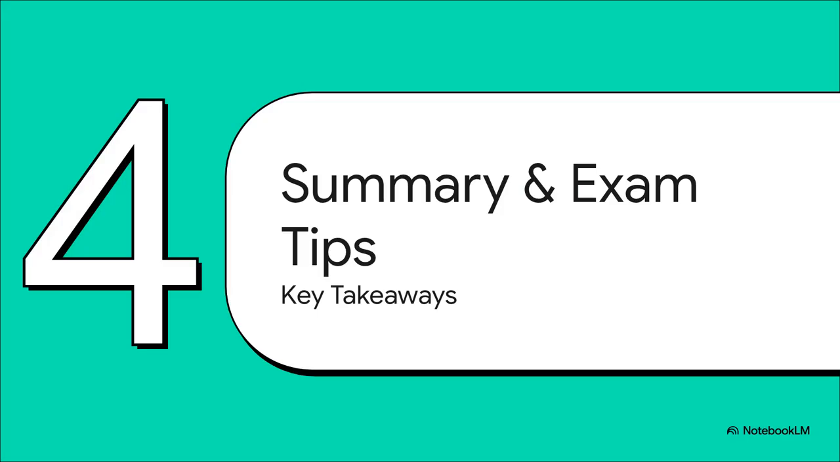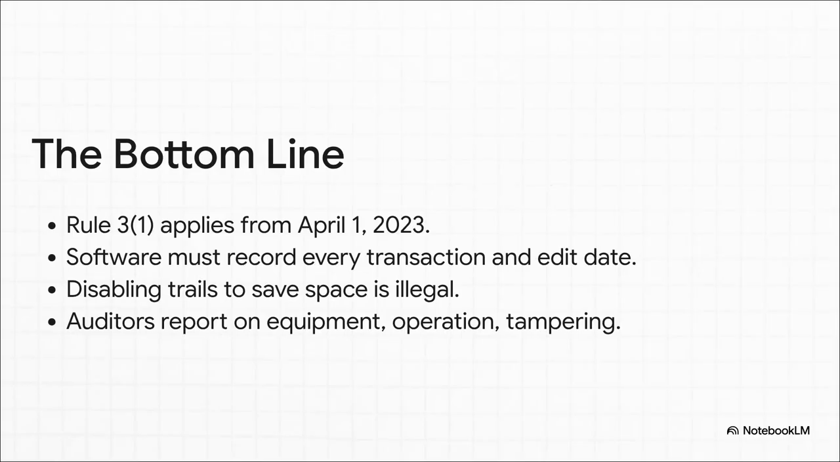Finally, Section 4, summary and exam tips. Let's lock in everything we've just covered. These 4 bullet points right here are your ultimate cheat sheet. Take away the legalese, and this is what you need to know. Point 1, lock in that date. Rule 3.1 applies from April 1st, 2023. Point 2, your software has to autonomously record every transaction and log the exact edit dates.